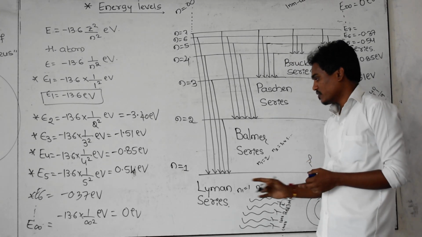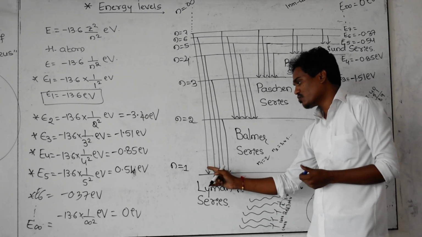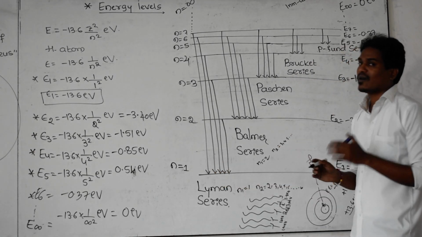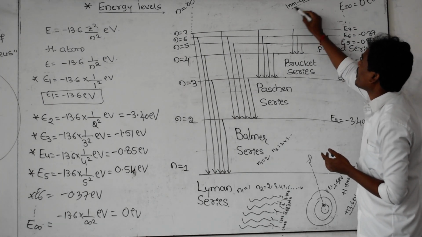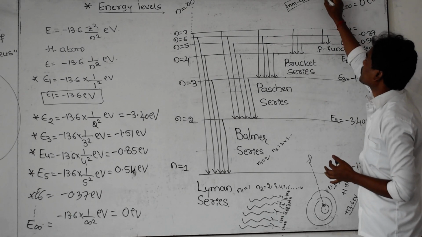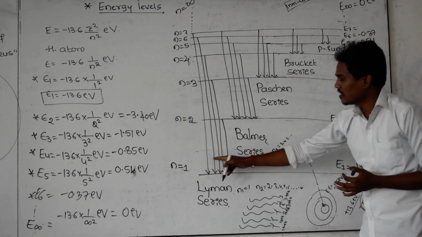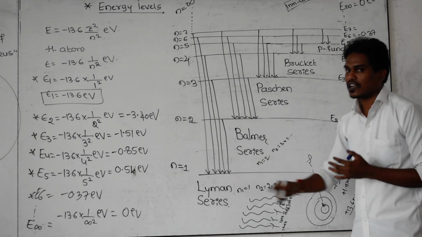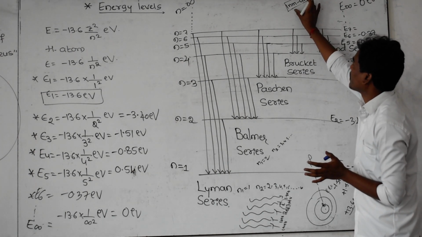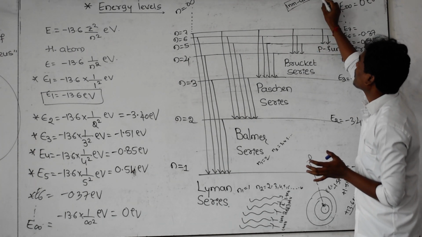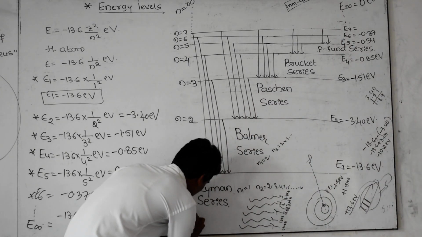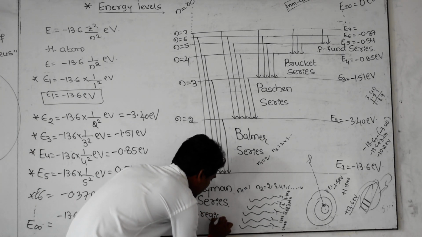If you calculate the wavelength of all these spectral lines, you get the answer in between these two values. This is the range of which electromagnetic wave? That is UV light. Whatever the wavelength value of each and every spectral line, the answer lies in this region. That's why this is the wavelength range of ultraviolet light. That's why the Lyman series belongs to the UV region, ultraviolet region.